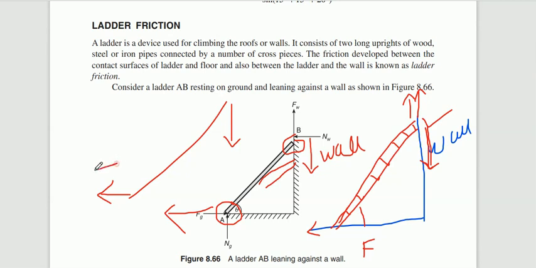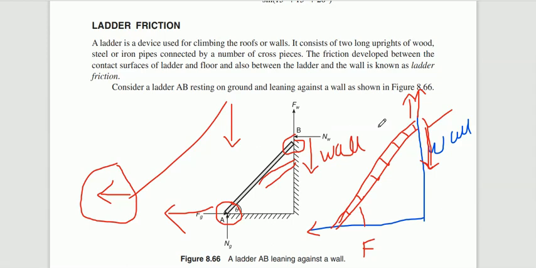Why is this direction required? In order to write the friction direction. You need to concentrate on how the movement of the ladder actually occurs whenever it is placed inclined at an angle theta with respect to the wall.